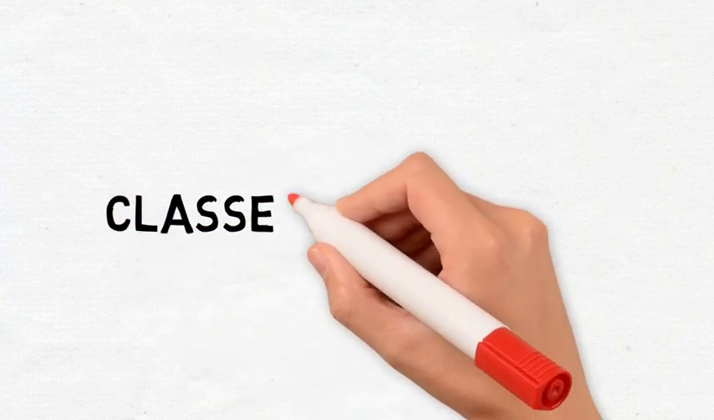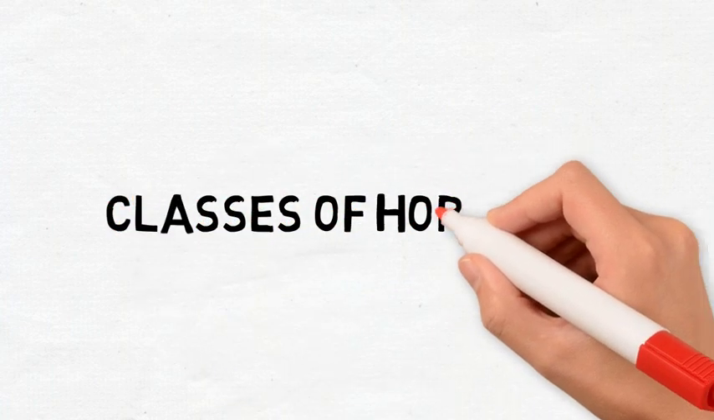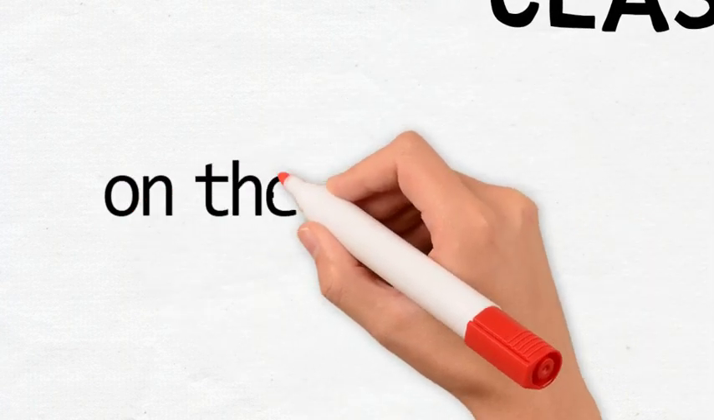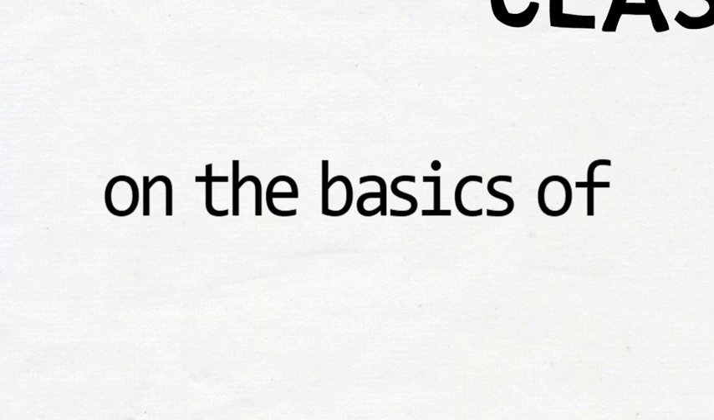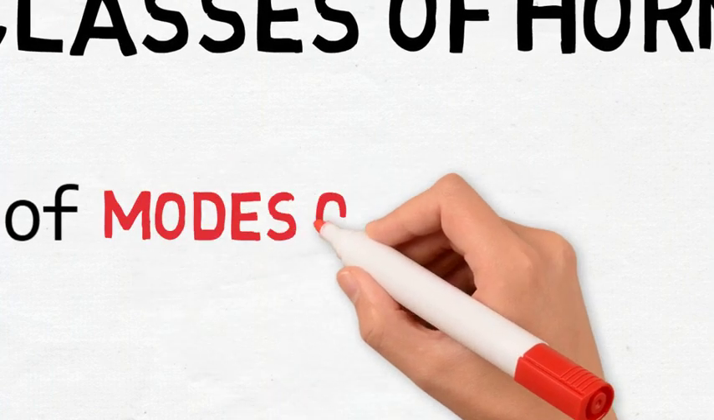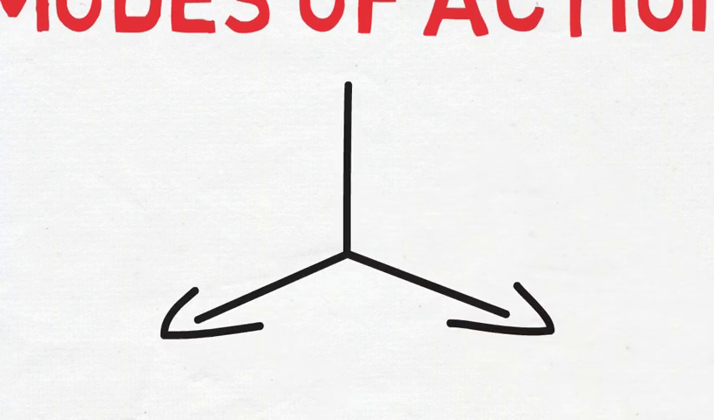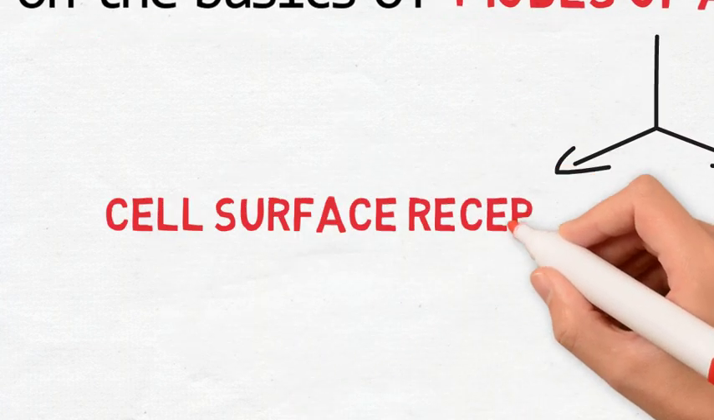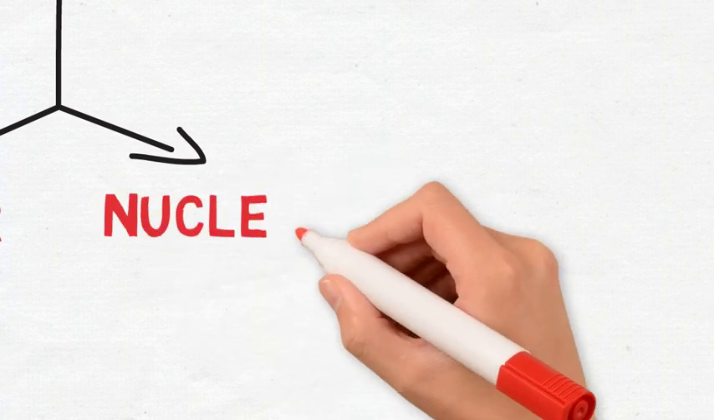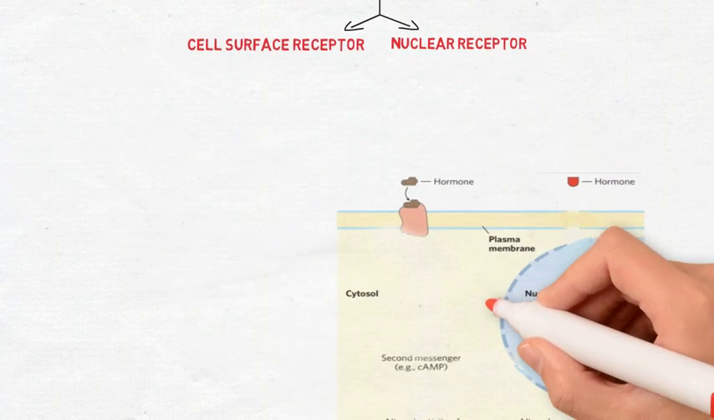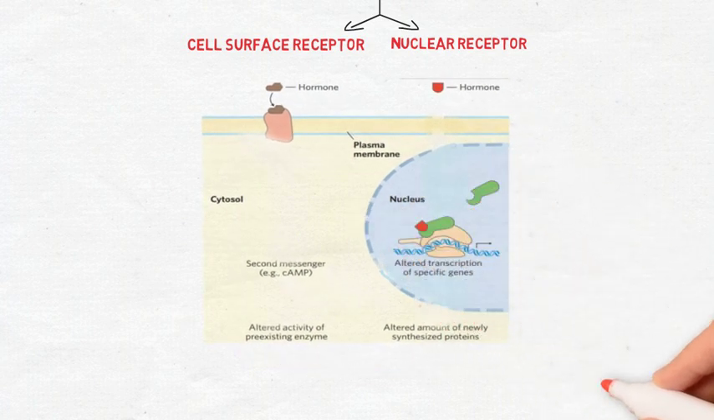Hormones are chemical messengers that are secreted into the blood, which carries them to organs and tissues to exert their function. Here I will discuss the classes of hormones on the basis of their modes of action. They are categorized into two subtypes. The first is cell surface receptor and the second is the nucleoreceptor. Here, in this diagram, I will tell you the mechanism of action of hormones via cytosol and via the nucleus.